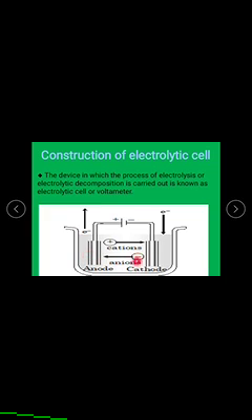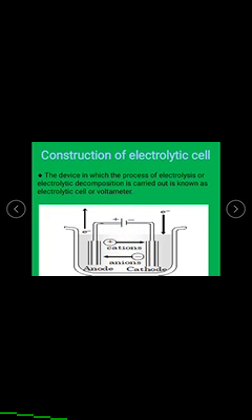Okay, here once again I am repeating: when passing the electricity, we are taking one electrolytic solution in this electrolytic cell. Two same or different types of metals are used as electrodes. When electricity is passed, the electrolyte is dissociated into ions.